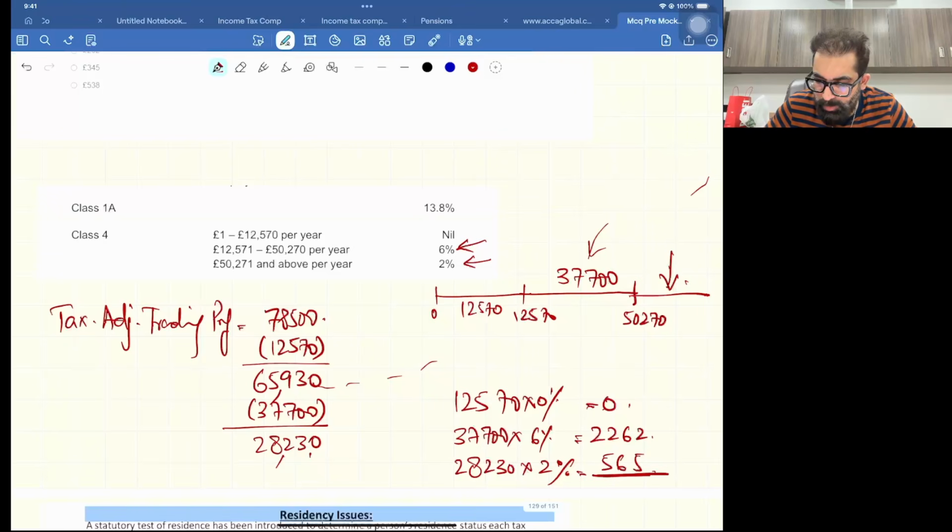Okay. Now please add all these three. So it's going to be 2827. This is your class 4 NIC, 2827 is your class 4 NIC. I have also shown you the rates.